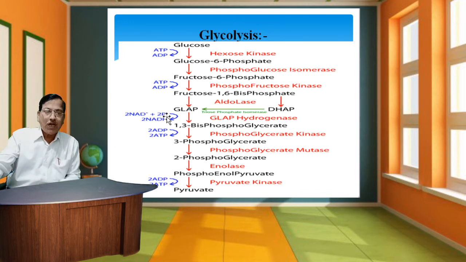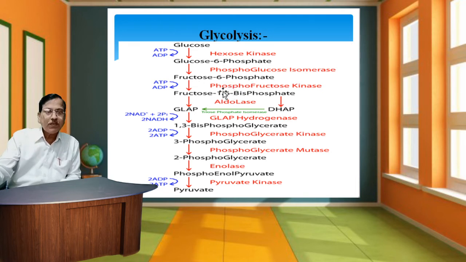In the first reaction, glucose is converted into glucose 6 phosphate. ATP is converted to ADP. The enzyme used as a catalyst is hexokinase.